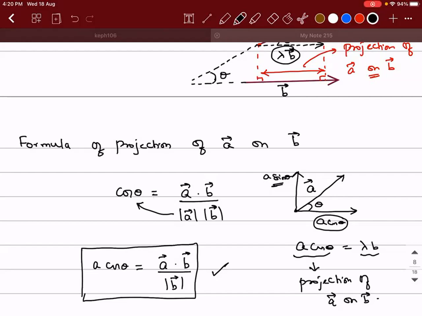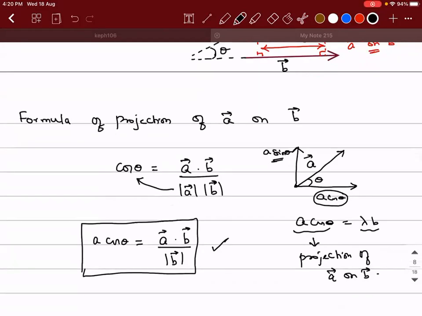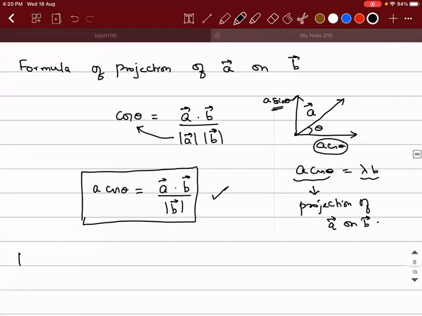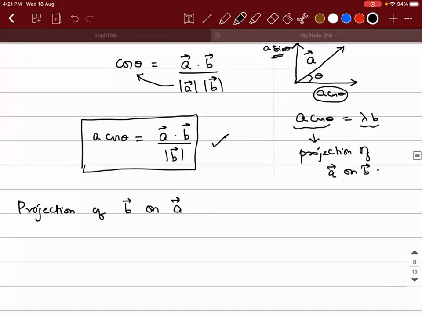Guys, are you done? Now, having the same point in mind, can you think of what is going to be the formula for projection of B vector on A vector? Let me see if you guys are able to think. A vector dot B vector divided by magnitude of A vector. Yes, correct.